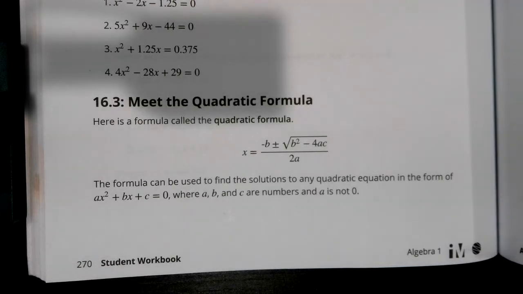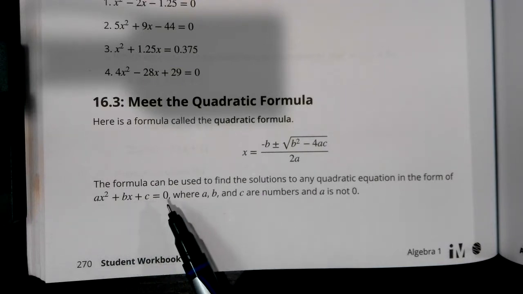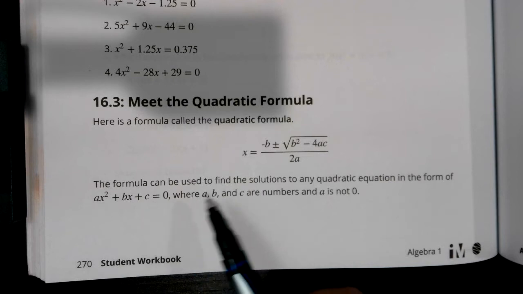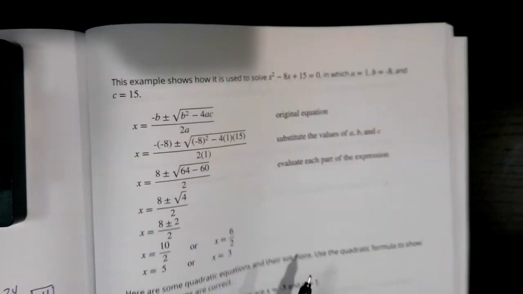The formula can be used to find the solutions of any quadratic equation in the form of ax squared plus bx plus c equals 0. So our standard form, where a, b, and c are numbers and a is not 0. So we have to put this into standard form. We move on to the next page. It's going to show you an example.